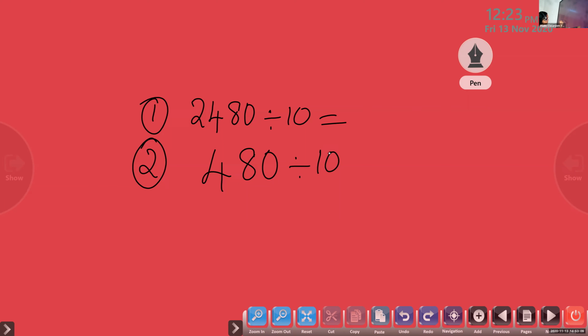Next one is 340 divided by 34. Children, here you can see first 2 digits, you'll get same numbers. These 3 questions you have to write in your rough book now. Yes, children, write down faster.